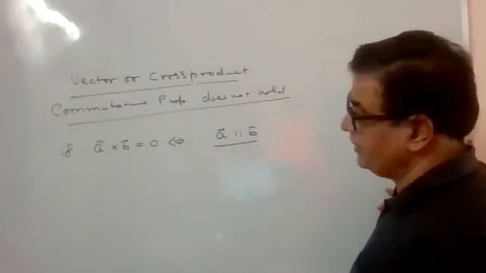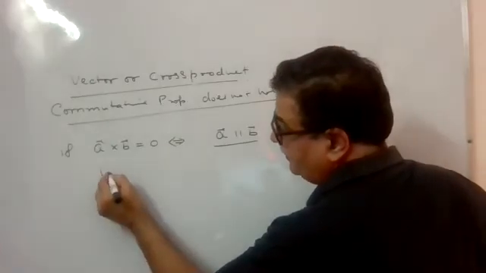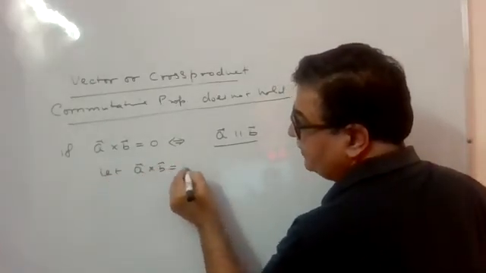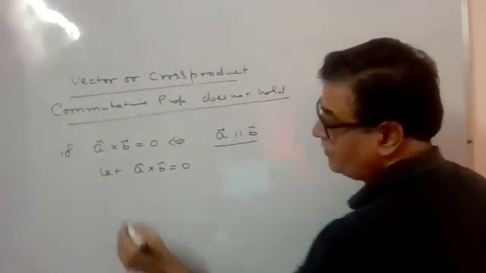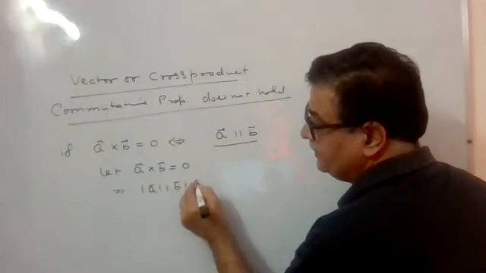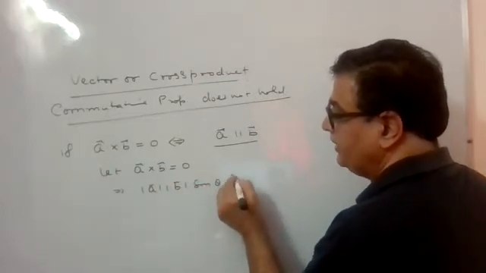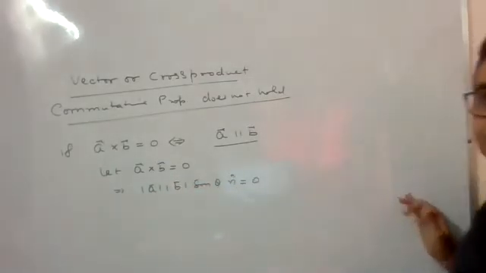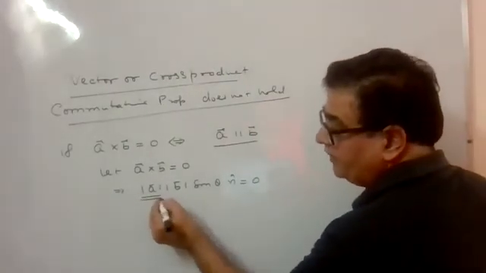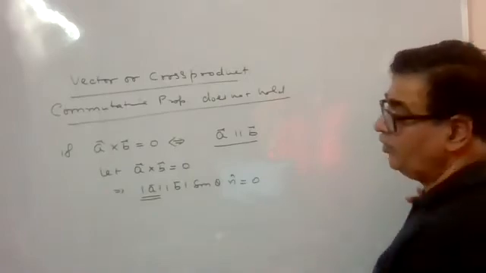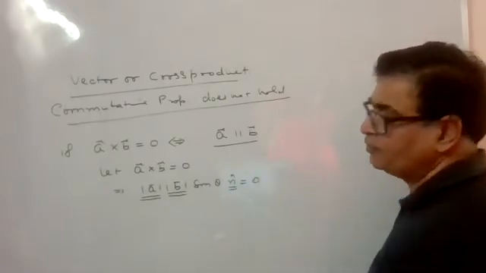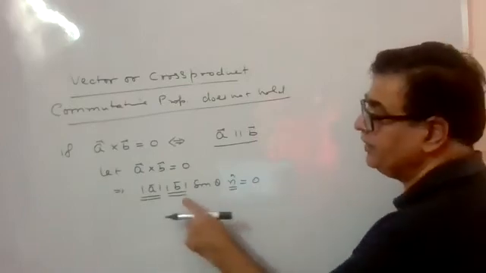How we prove it? Just check. Let A cross B is coming 0. What does it mean? Magnitude A, magnitude B, sine theta n cap is coming 0. I told you non-zero vector, so ये zero नहीं हो सकता. This cannot be zero. N cap is a unit vector, so it cannot be zero. So these three cannot be zero.